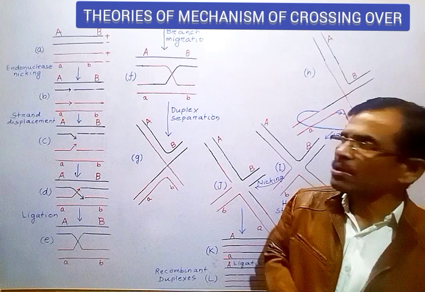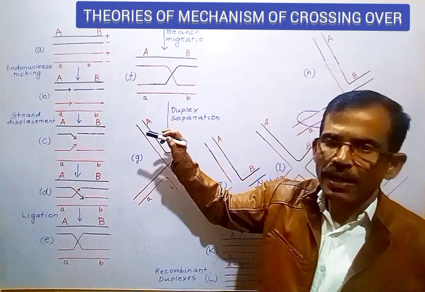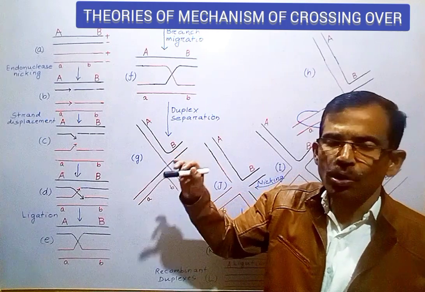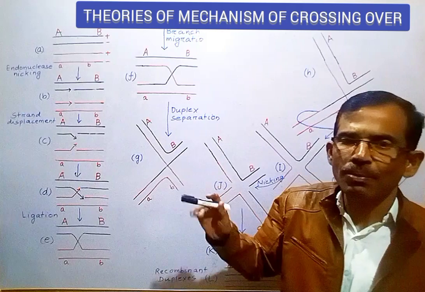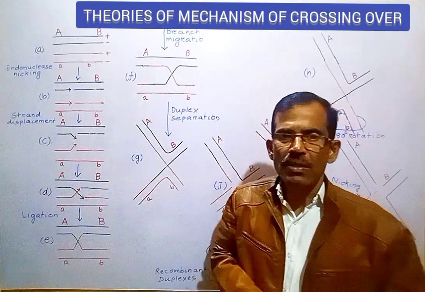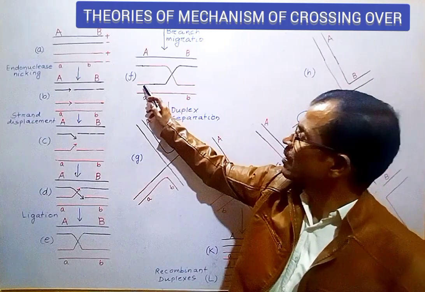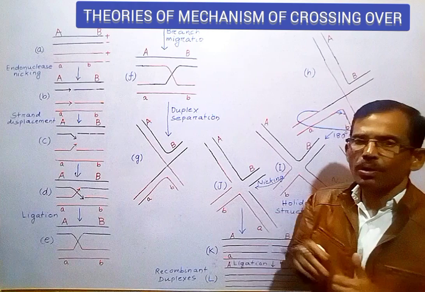Branch migration occurs as a result of zipper-like action as hydrogen bonds are broken and reformed between complementary bases of displaced strands of each duplex. Branch migration increases the length of heteroduplex DNA on each homolog.